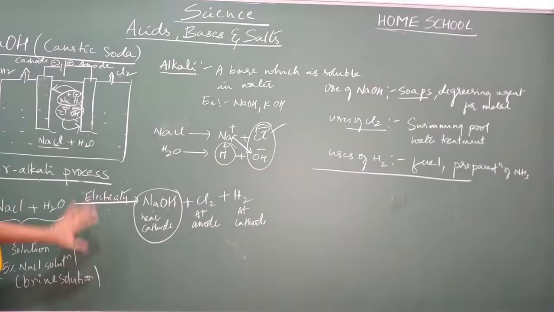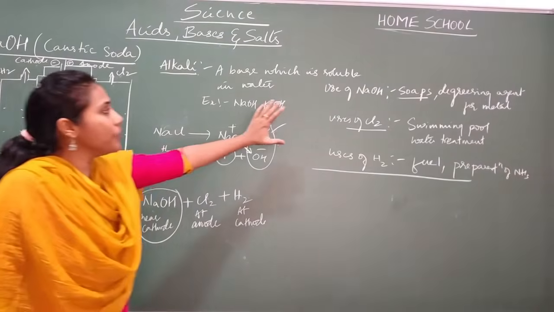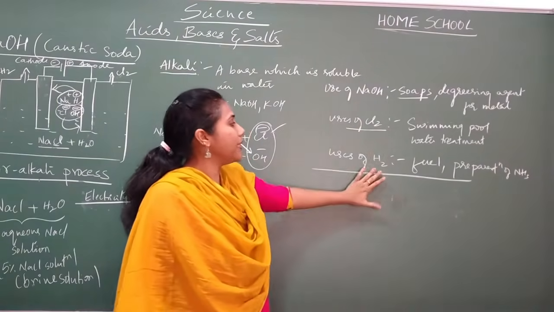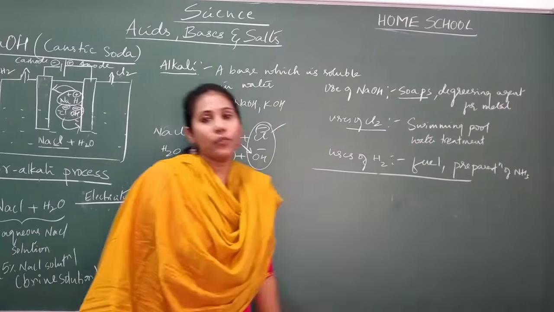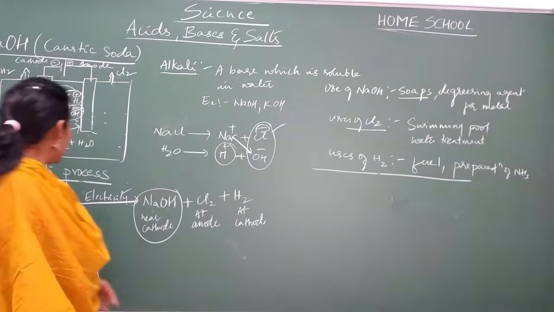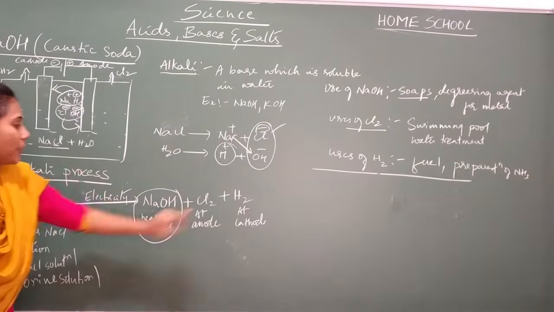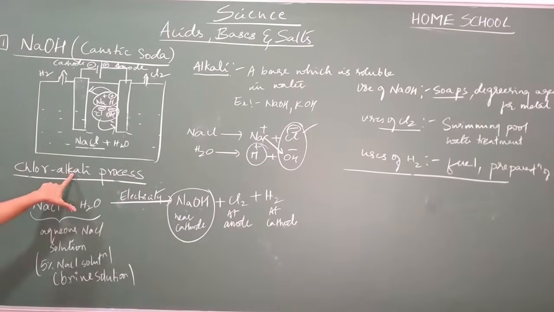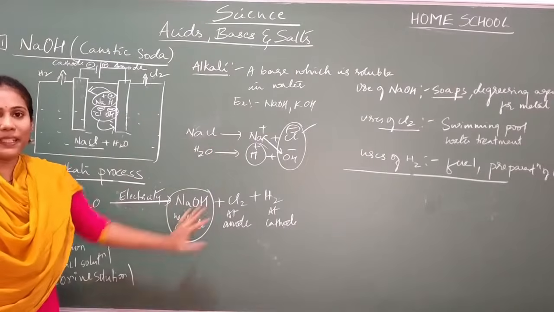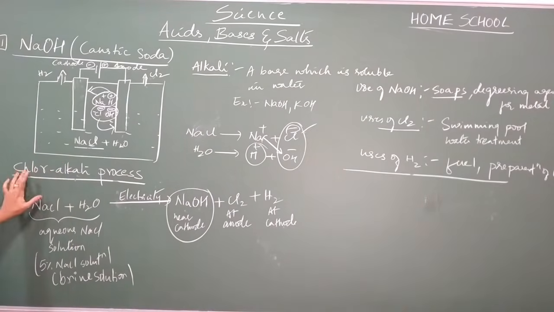You should know its preparation. You should know the uses of NaOH, Cl2 and H2. At least 2 uses you have to remember. And now you got to know why this process is called the chlor-alkali process. The process involves the preparation of chlorine, and you can also prepare alkali. Alkali is nothing but NaOH here. So that's the reason it is called the chlor-alkali process.